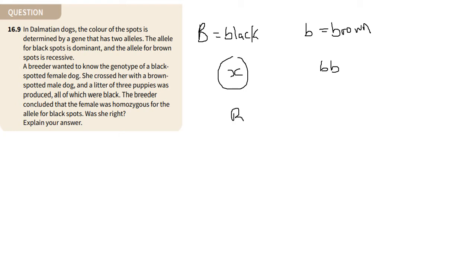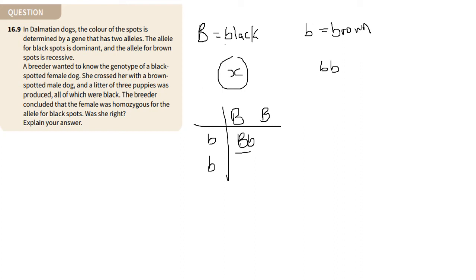If the female was homozygous, she would be homozygous dominant, right? So that would be big B. I'm just going to erase over here so that I can make it into a table. That would be big B, big B. And over here, we would have small b and small b, okay? And so when we do this cross here, all the offspring will be big B, small b. And because big B is black and it's dominant, that means all the offspring will be black. And in that case, we can then say, okay, we sort of agree.